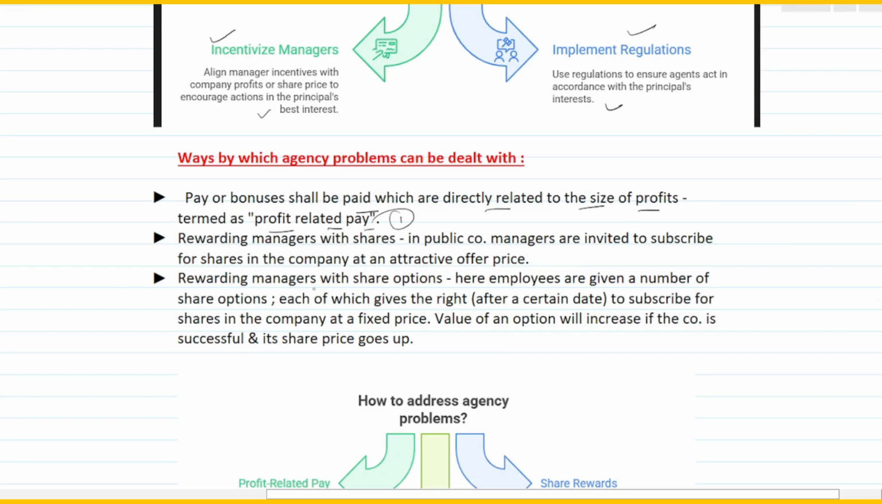Then you reward the managers. You reward managers how? With shares, right? You give a lot of shares to the managers. In that case, how would you do that? You reward the managers with shares in the public company.